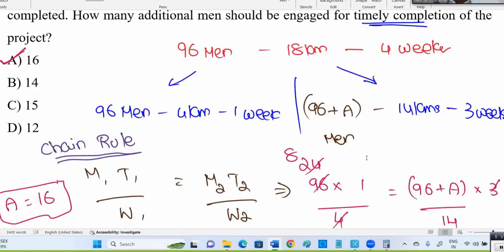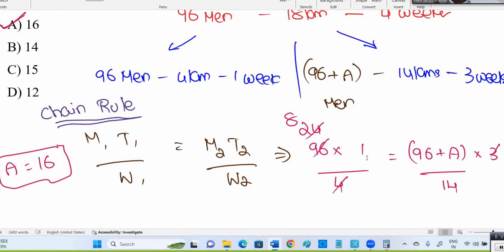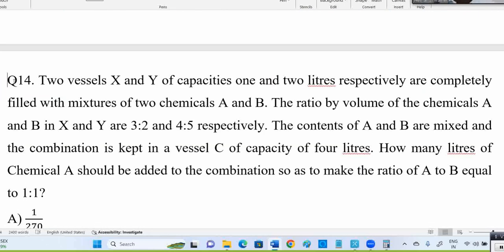So let's see this question. One way is using the formula. First, I said 96 men have to complete 18 kilometers of railway track in 4 weeks. That's the task. You assumed something, but the reality you came to know after 1 week is that 96 men can do 4 kilometers in 1 week. And you have to complete it on time, so the remaining 14 kilometers you should do.